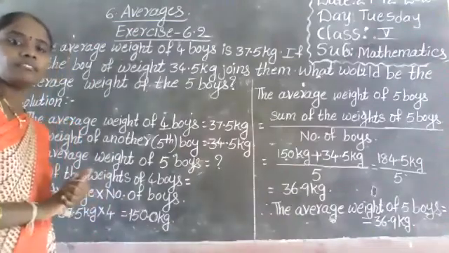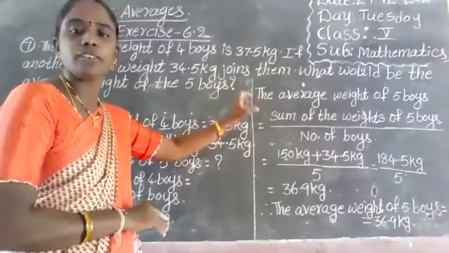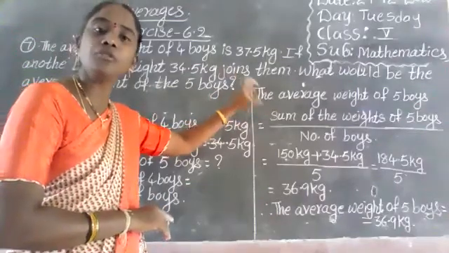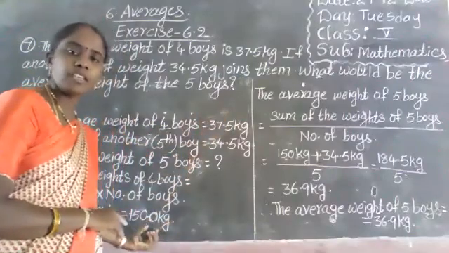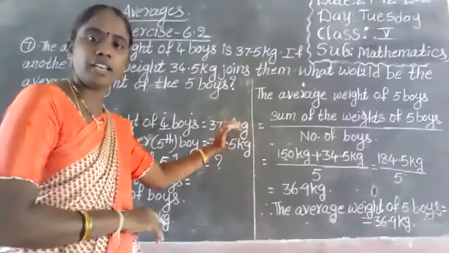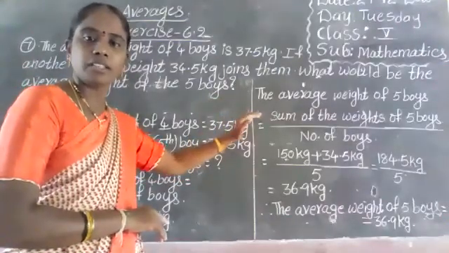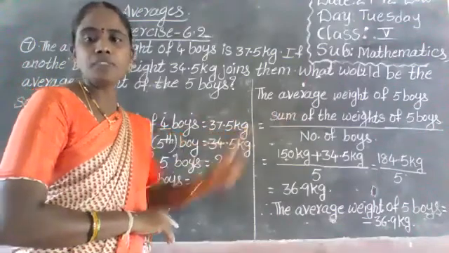Now we can find the average weight of 5 boys. The weight of 4 boys is given, and the 5th boy's weight is also given. Then we can easily find the average weight of 5 boys. How?